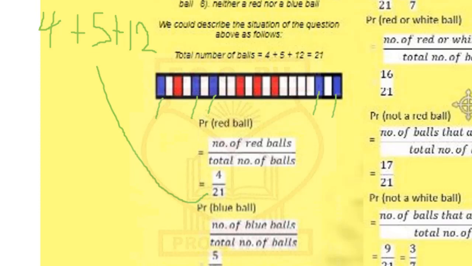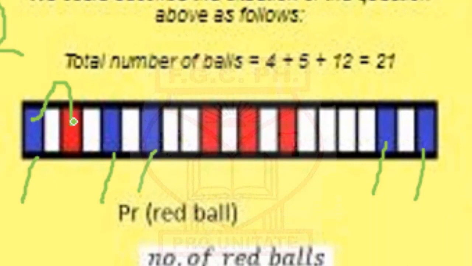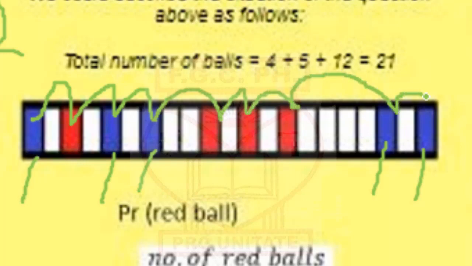That means all the red balls are in support of your winning, and all the blue balls are in support of your winning. So the number of balls altogether that are in support of your winning would be 9 balls, because the blue balls and the red balls are 1, 2, 3, 4, 5, 6, 7, 8, and 9.